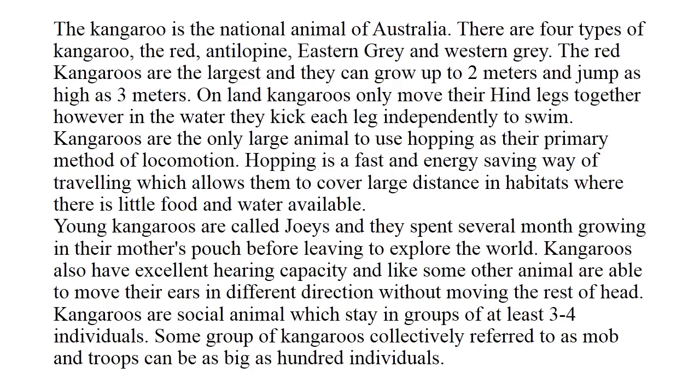For question 21 to 25, read the passage and answer the questions that follow. The kangaroo is the national animal of Australia. There are four types of kangaroo: the red, antilopine, eastern grey and western grey. The red kangaroos are the largest and they can grow up to 2 meters and jump as high as 3 meters. On land, kangaroos only move their hind legs together. However, in the water, they kick each leg independently to swim.